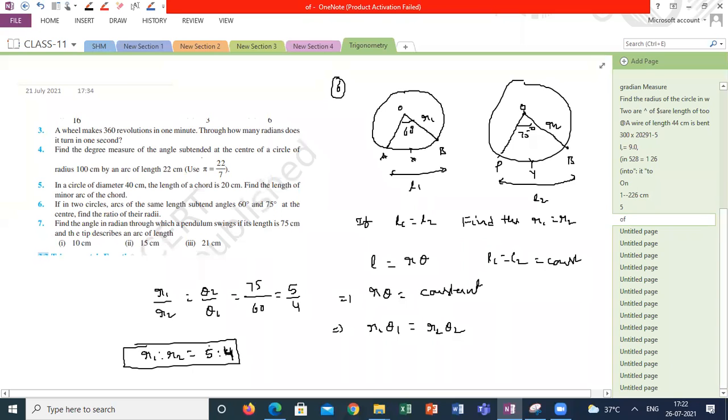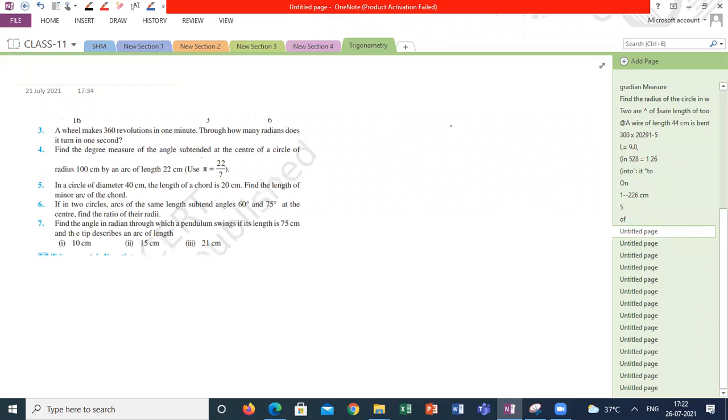Find the angle in radians through which the pendulum swings if its length is 75 centimeter and the tip describes an arc length. That means they gave the radius. If the arc length is 10 centimeter, what is the angle? If the arc length is 15 centimeter, what is the angle subtended? If the arc length is 21 centimeter, what is the angle subtended? Calculate, guys. Theta is equal to L by R, sir. If the arc subtends 10 centimeter and the radius is 75 centimeter, L is equal to R theta, so straight away theta is equal to L by R radians.